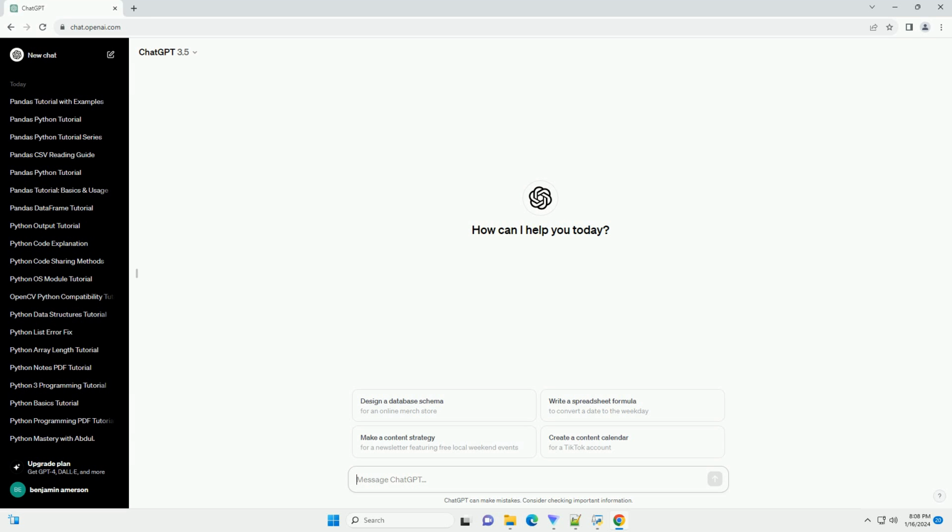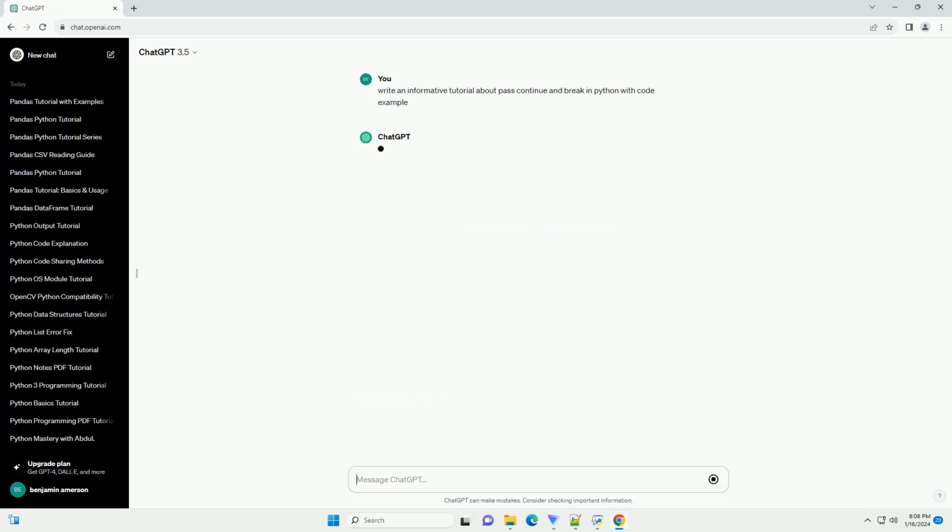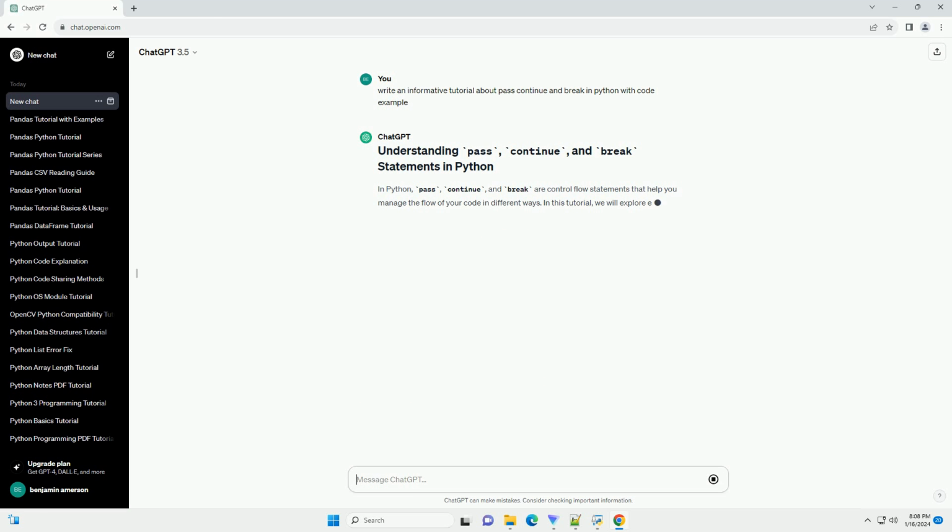In Python, pass, continue, and break are control flow statements that help you manage the flow of your code in different ways. In this tutorial, we will explore each of these statements along with code examples to illustrate their usage.